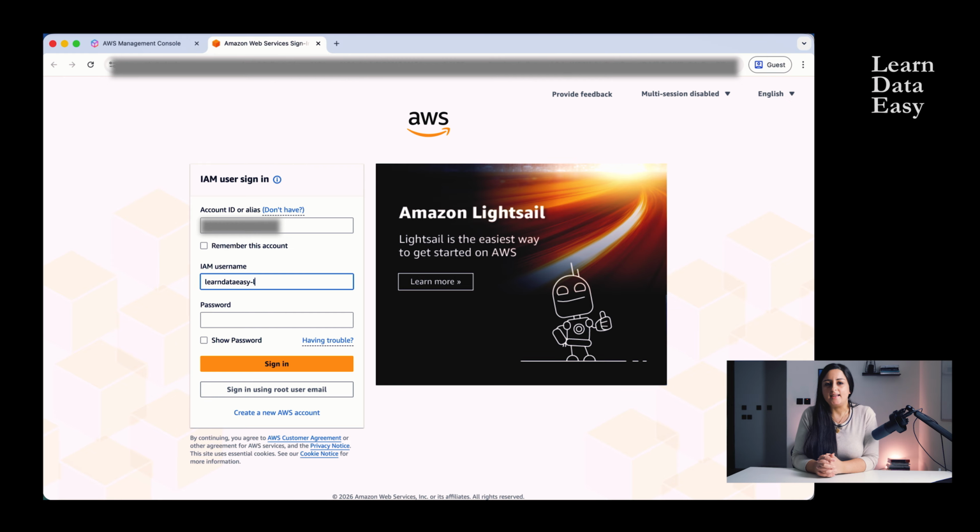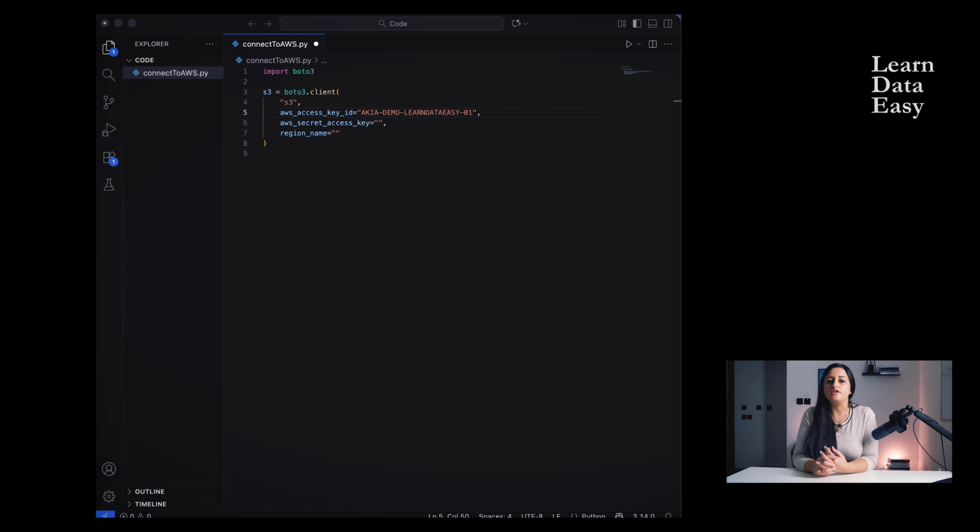An IAM user represents a person or an application that needs access to AWS. For example, you might have one user for yourself and another user for an application. Users can sign in to the AWS Management Console with a password, or they can use access keys to interact with AWS programmatically. One thing I often see beginners struggle with is trying to do everything as the root user, which is something we'll talk about shortly.